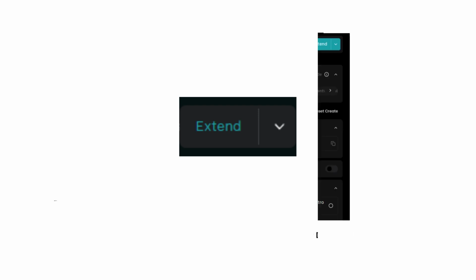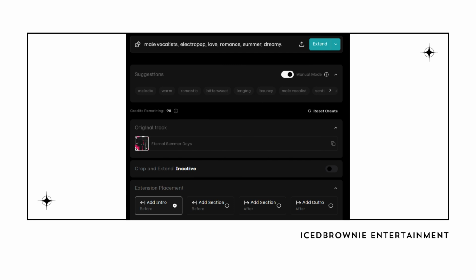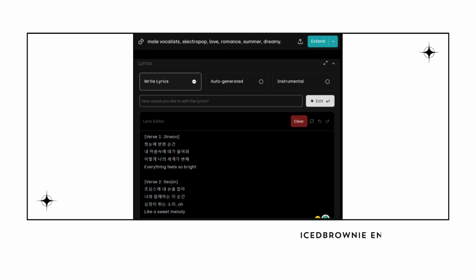Once you've selected your desired snippet, the next step is to start building the rest of the song. Hover over the song title and click Extend to either add a section before or after the snippet. I like to begin with an intro, so I'll click that first. Now I'm going to paste the first 2 verses of the song into the prompt and hit create again to